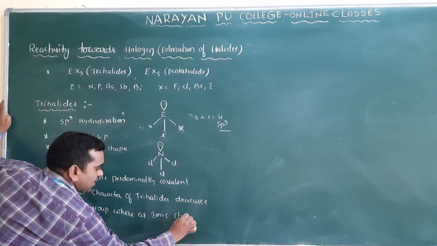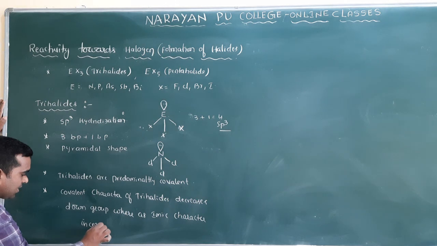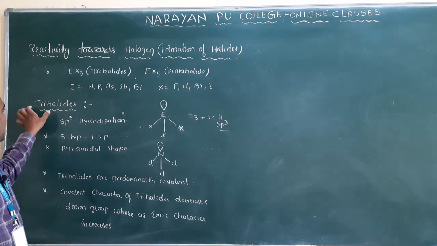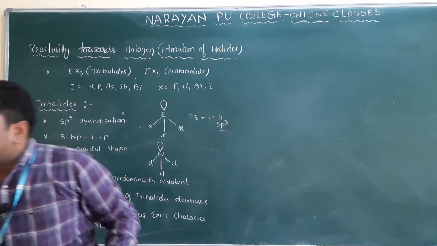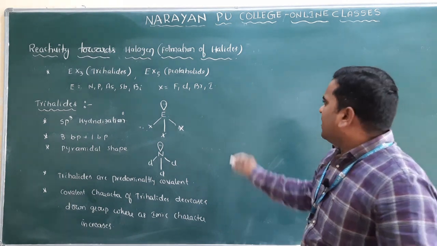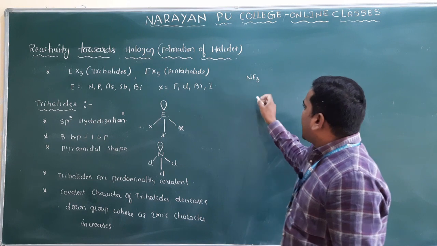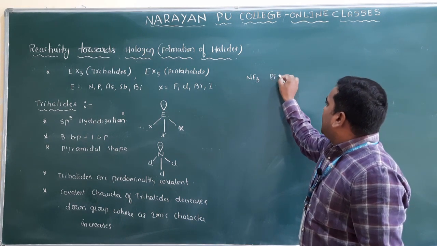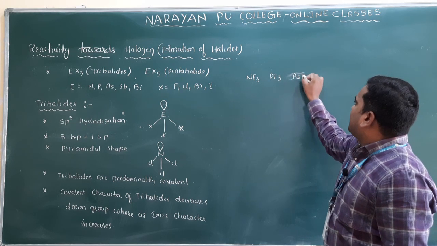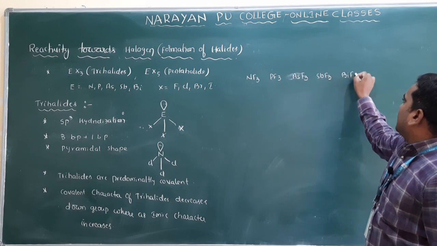Ionic character increases. Clear? If you are moving down the group, the covalent character of these trihalides decreases and ionic character increases. Suppose I write a simple example here: NF3, PF3, AsF3, SbF3 and BiF3. Clear?